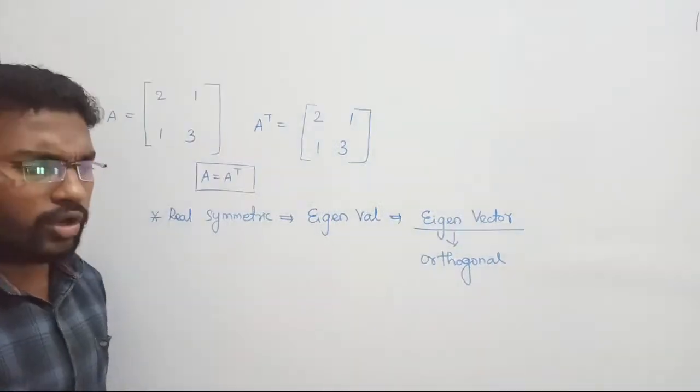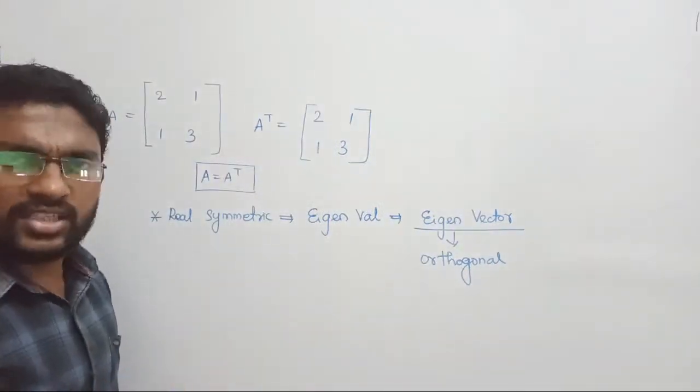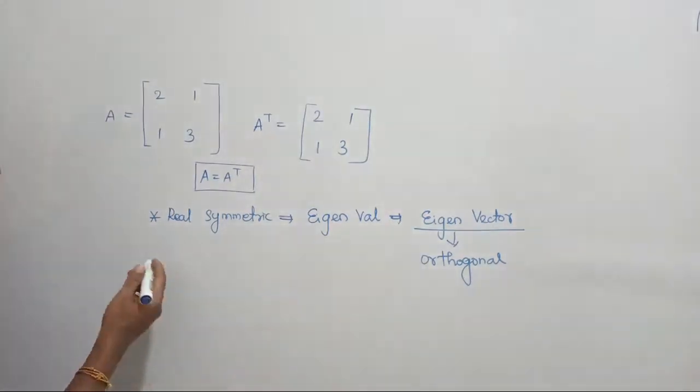That's all. We know what I mean by orthogonal: x1 transpose x2 will become 0. I have given the conclusions. From a theoretical point of view, you have to observe this.